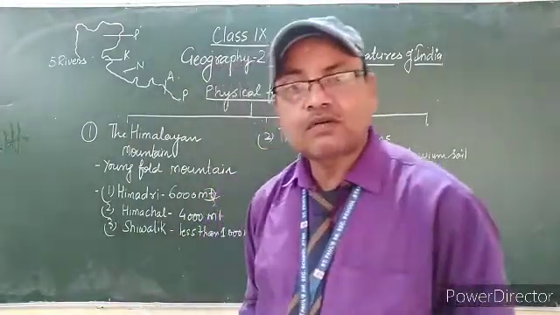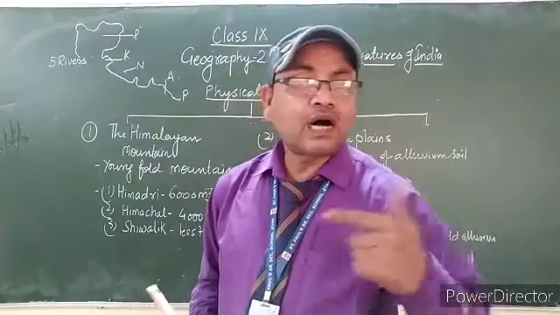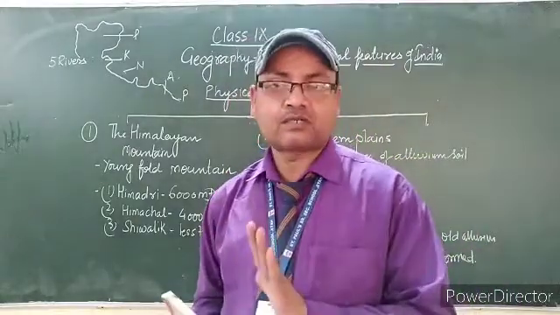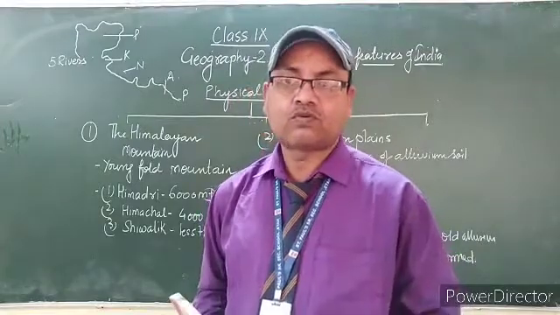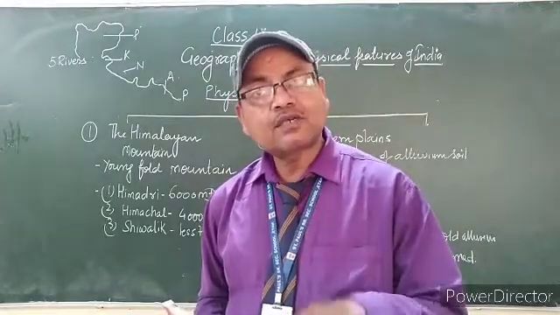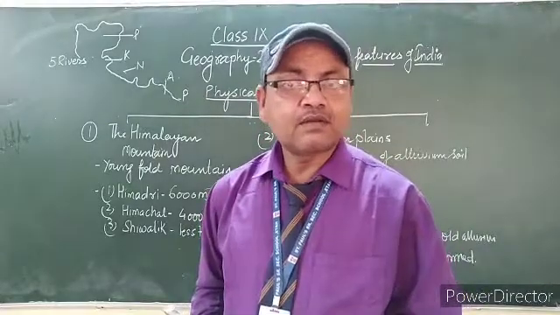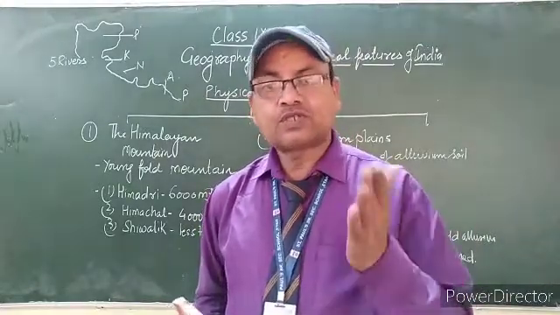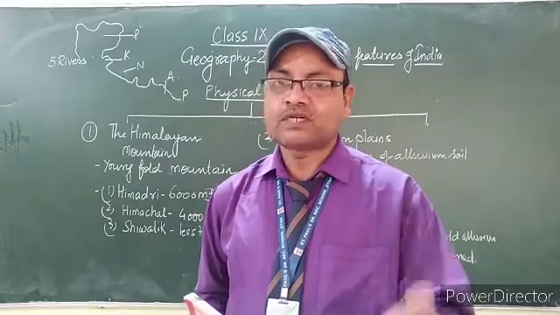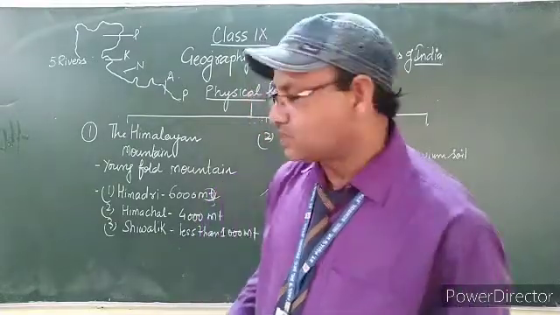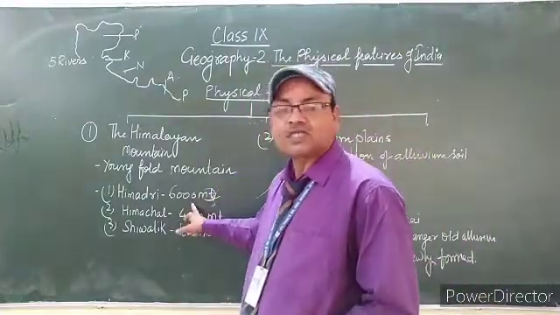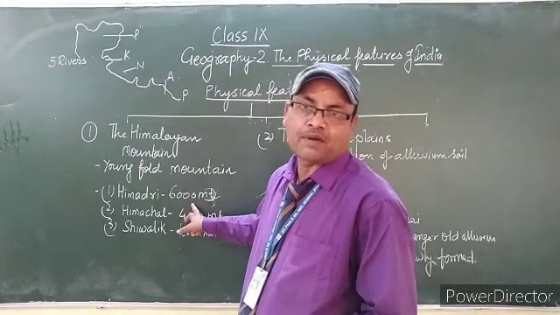Himadri is a Sanskrit word, meaning the house of ice, the house of snow. Him means ice, Adri means covered. The part which is covered with snow is called Himadri. And it is approximately 6,000 meter in the upper part of Himalaya.